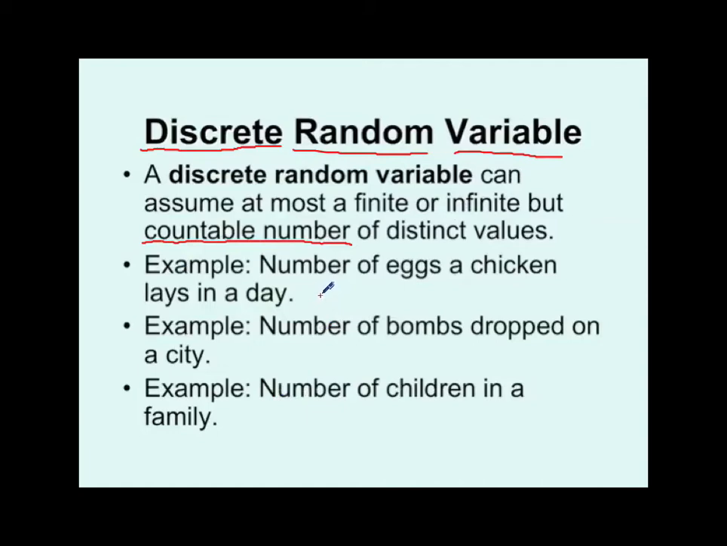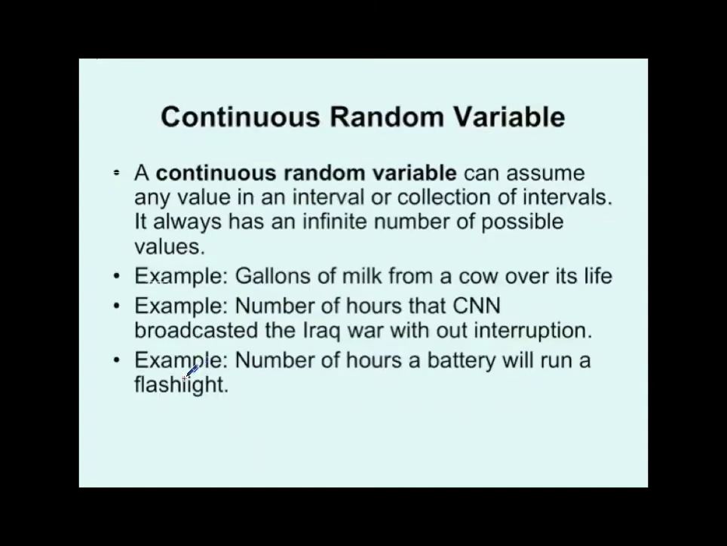Number of bombs dropped on a city, number of children in a family, all of those, number of things. As soon as you see the words number of, that's a very large hint that we're talking about a discrete random variable because it's something you're going to count. Okay, contrast that to a continuous random variable. A continuous random variable can assume any value in an interval or collection of intervals. It always has an infinite number of possible values.